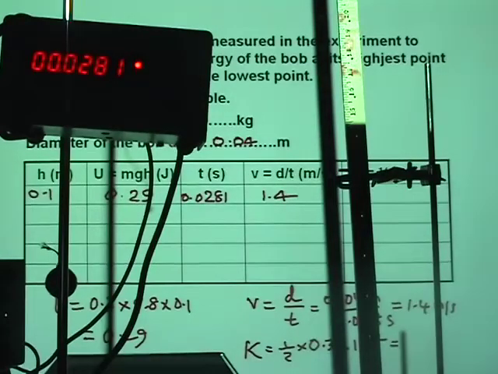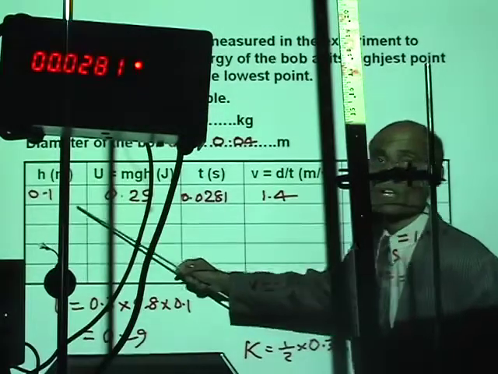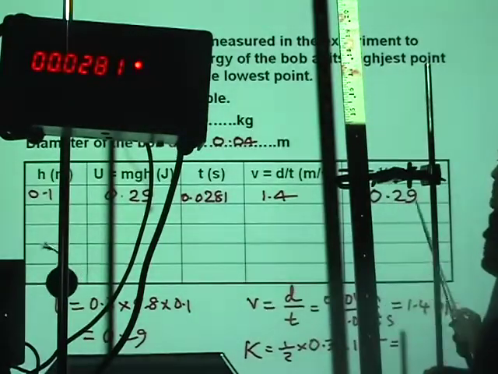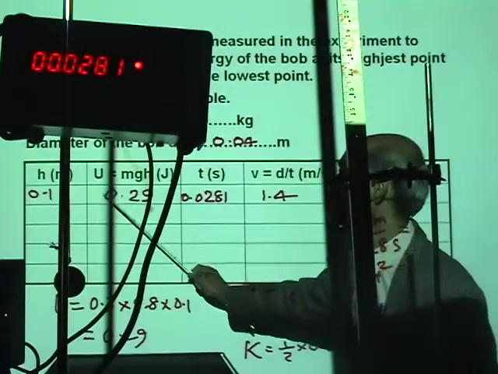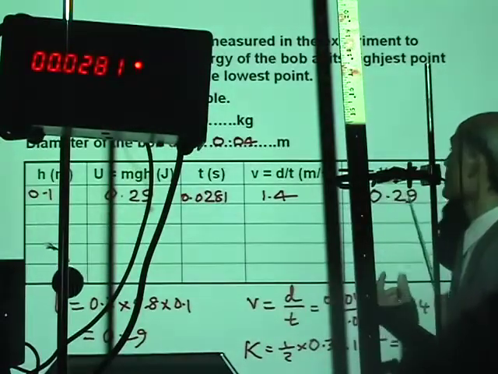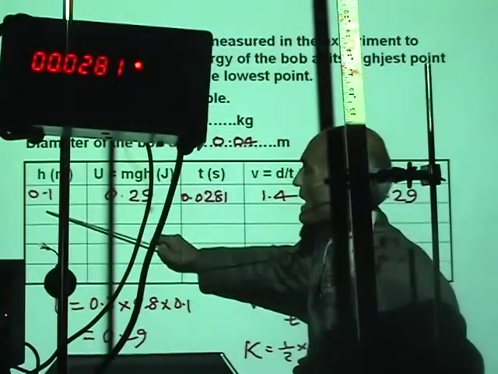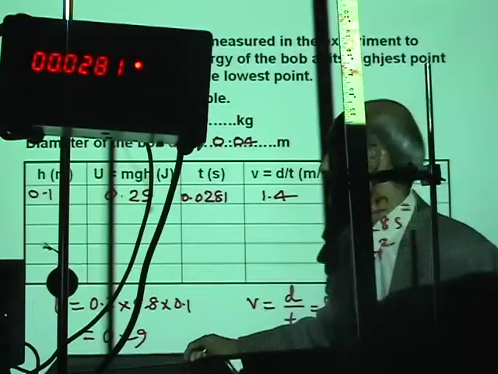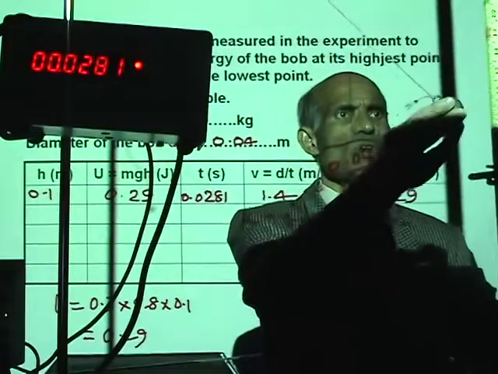Now, isn't that a good agreement? The kinetic energy is 0.29 joules. Now, what that means is all the potential energy at this height got converted to kinetic energy. You see, look at the conservation of energy. All the potential energy at that height is converted to kinetic energy. Alright, I'm going to do 4 more trials. I will raise it to different heights. Now let me see how much is the maximum height I can actually go.